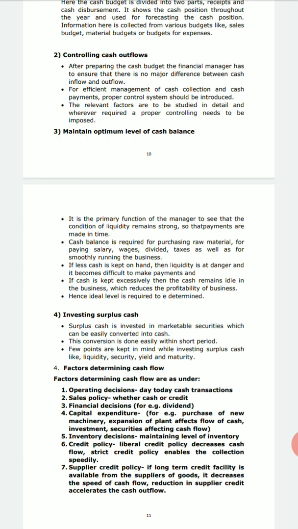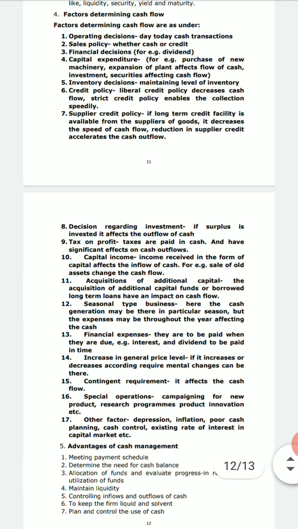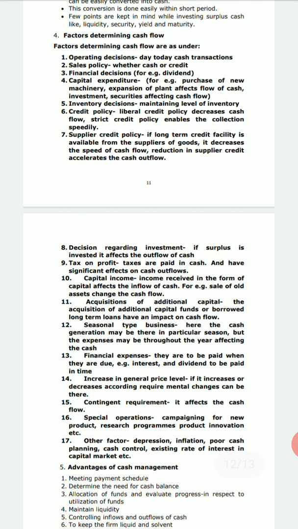Now what we are going to do is we are going to see a few of the factors. As you can see here, the factors have been mentioned, those factors which decide the flow of cash. The first one in the factors deciding cash flow is operating decision. All day-to-day transactions, maybe cash sales, cash purchases, expenses, etc., affect the cash flow. We know that somewhere we have to make the cash payment, or somewhere we are supposed to receive the payments. So managerial decisions related to this, or how the profit is to be maintained, affect the cash flow. This is what is said to be operating decision, which is one of the important factors affecting the cash flows.